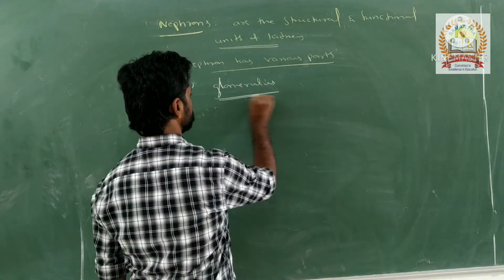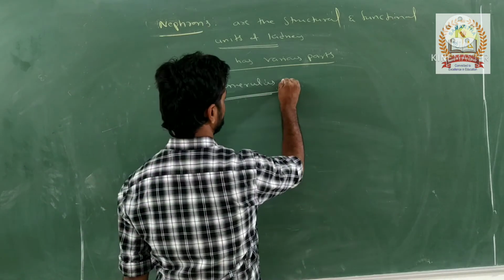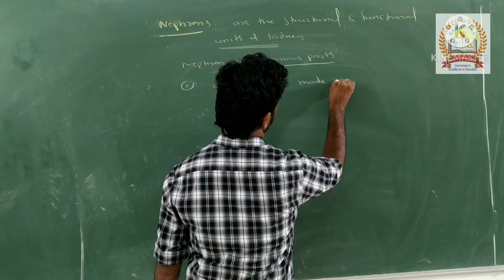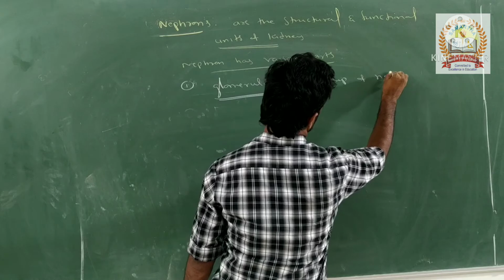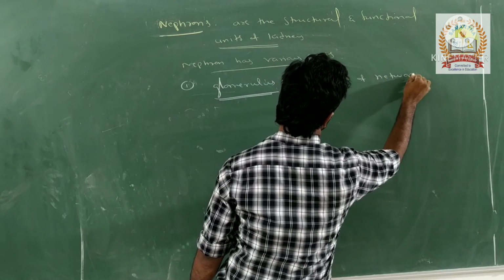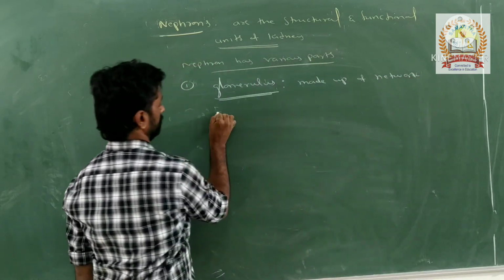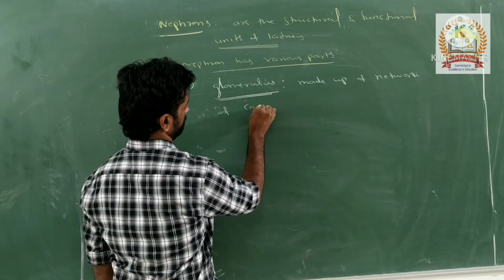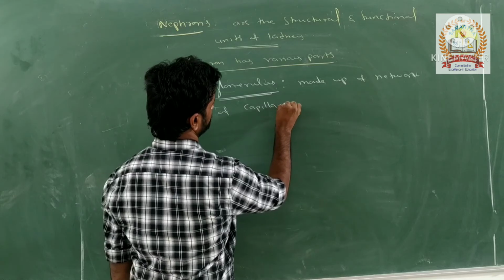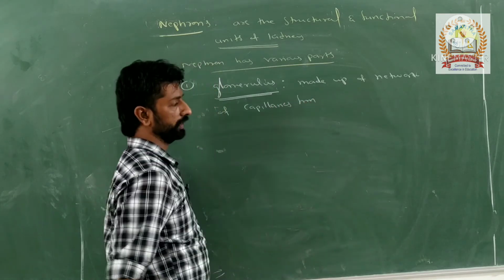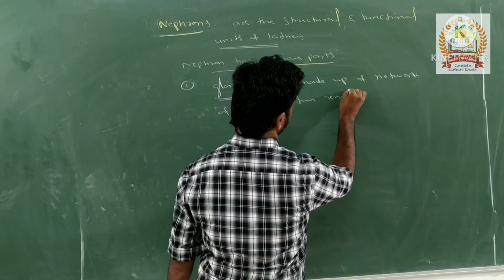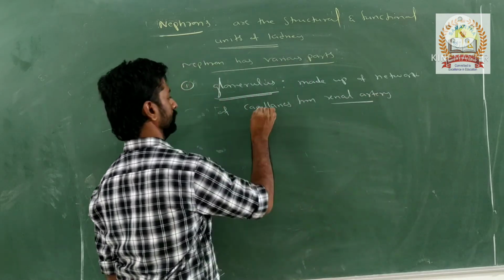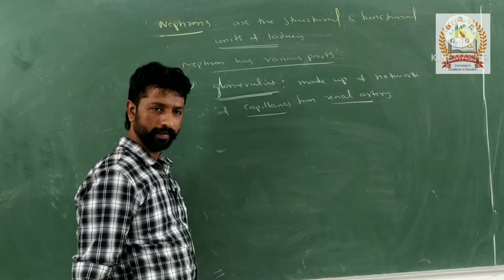Glomerulus is made up of a network of capillaries from the renal artery. The branching of the renal artery are called renal capillaries.